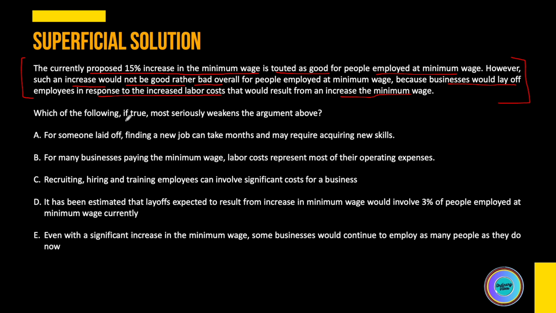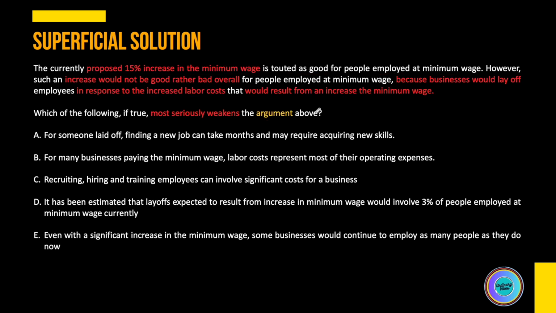So we have to find which of the following statements is the one which most seriously weakens the argument above. So I've highlighted some of the key phrases related to the paragraph and the question which we are seeking to solve. Now let's look at all these statements.